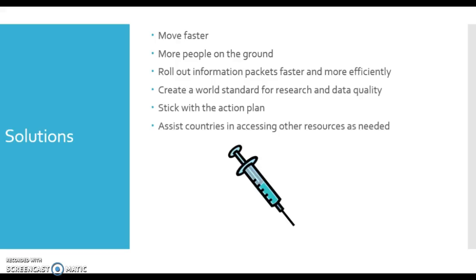Research and data quality is another issue. I believe we need to create a world standard so that our numbers match and are actually true. The other issue I find is we need to assist countries in accessing other resources as needed. So utilizing local organizations and governments and bringing everybody together to work together towards the goal of eradicating rabies.